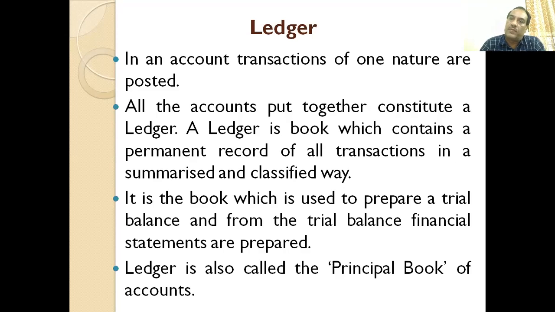Then after a certain period, accounts are required to be transferred to the ledger. And ledger is the principal book of account, the final book of account, where the entries from the journal are posted, and this process is called posting. And all the records are kept permanently in a ledger. So ledger is the principal book of account, where the postings from the journal are made.